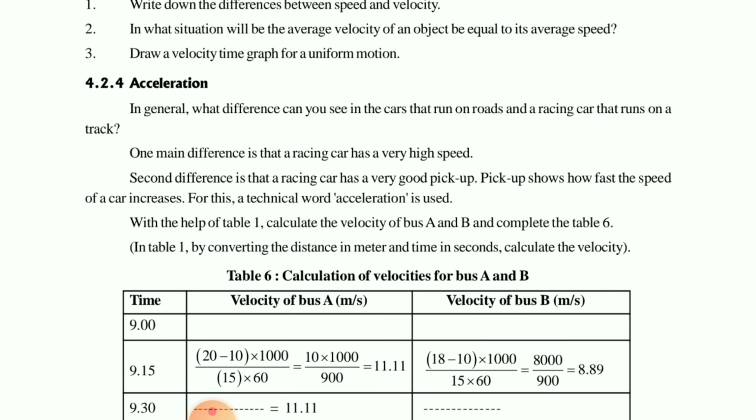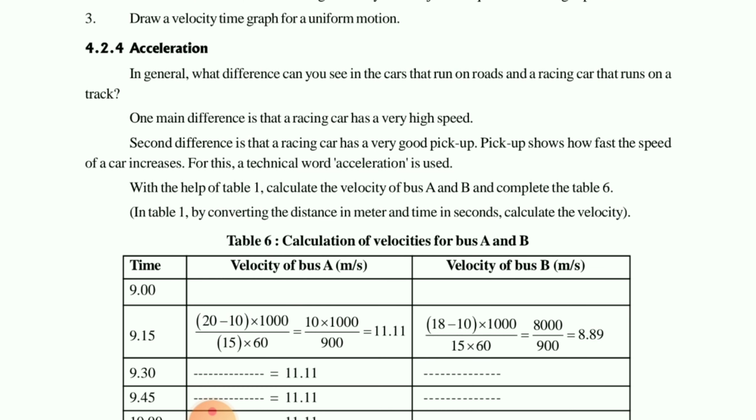Another important topic is acceleration. What is acceleration? You have heard that a racing car has a good pickup. That pickup is acceleration. It is indicated by the symbol small a.